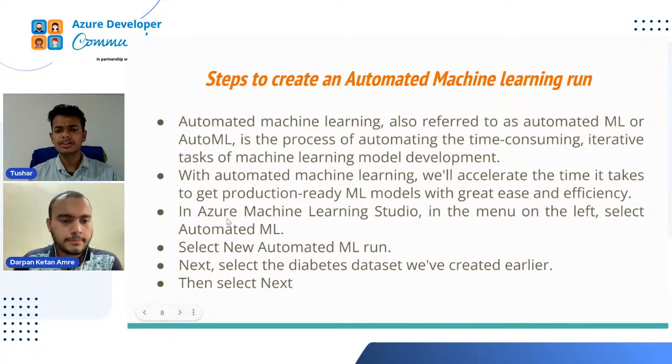Automated machine learning is also referred to as automated ML or AutoML. It is the process of automating the time-consuming, iterative tasks of machine learning model development. With automated machine learning, we can accelerate the time it takes to get production-ready ML models with great ease and efficiency. In Azure Machine Learning Studio, in the menu on the left, select Auto ML.